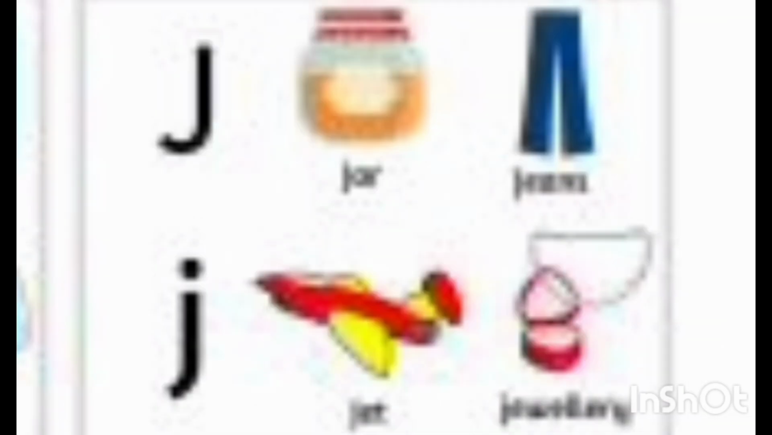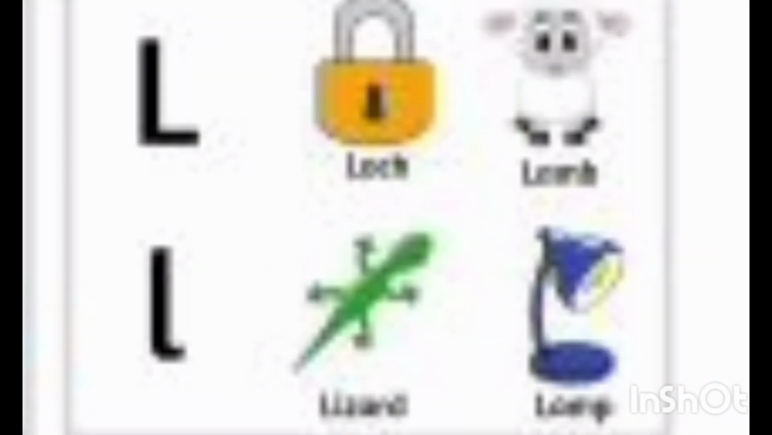I for iron, I for Iceland, I for ice cream, I for igloo. J for jeans, J for jar, J for jet. K for kite, K for key, K for knife, K for kangaroo. L for laser, L for lock, L for lamb.